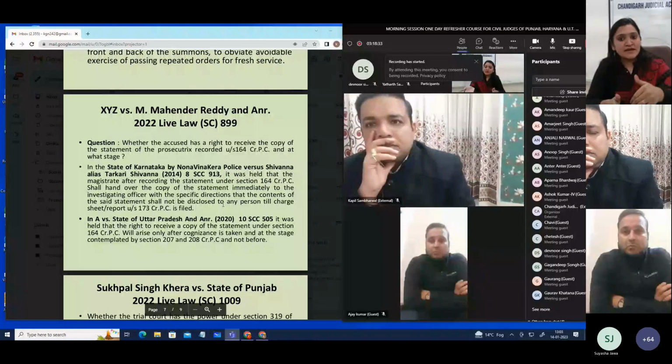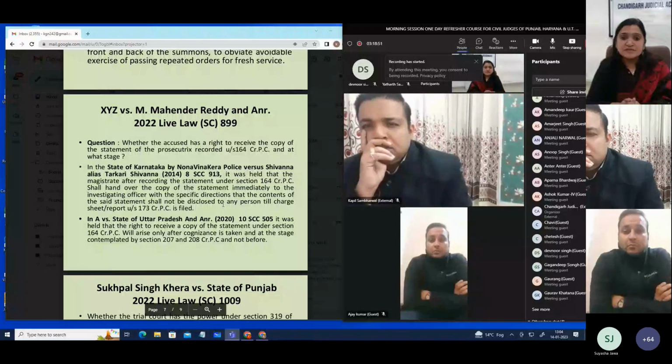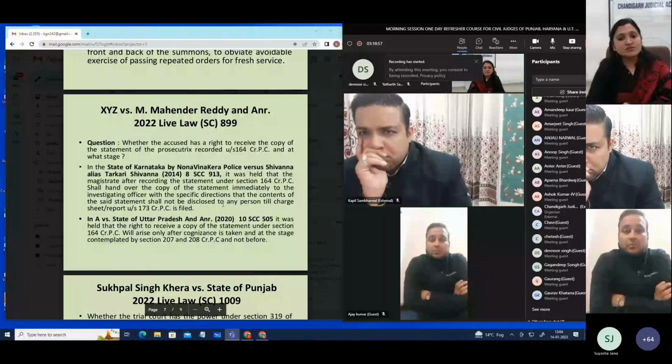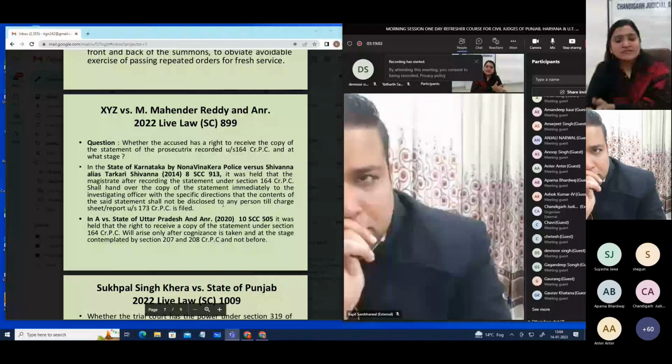So another case was referred, which is A versus State of Uttar Pradesh. This is 2020 10 SCC 505. In this case, it was held that mere filing of challan does not entitle the accused to any right to receive the copy of the statement recorded under 164 CrPC unless cognizance is taken by the court and there is an order to supply the copies under section 207 or 208 as the case may be. So unless that stage is reached, fine.